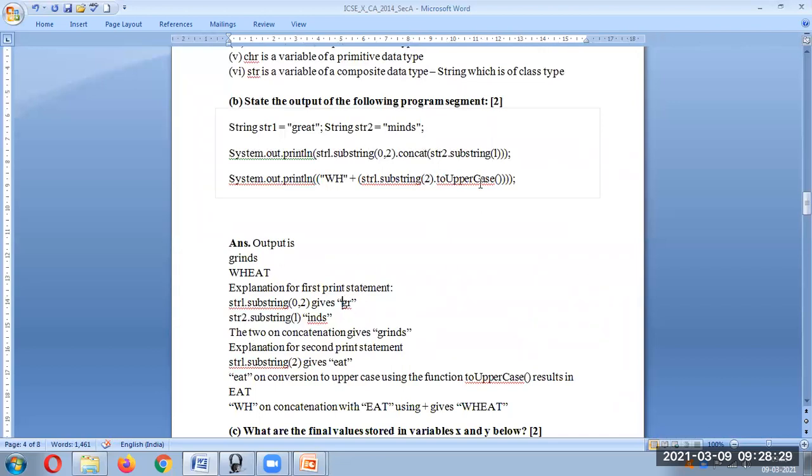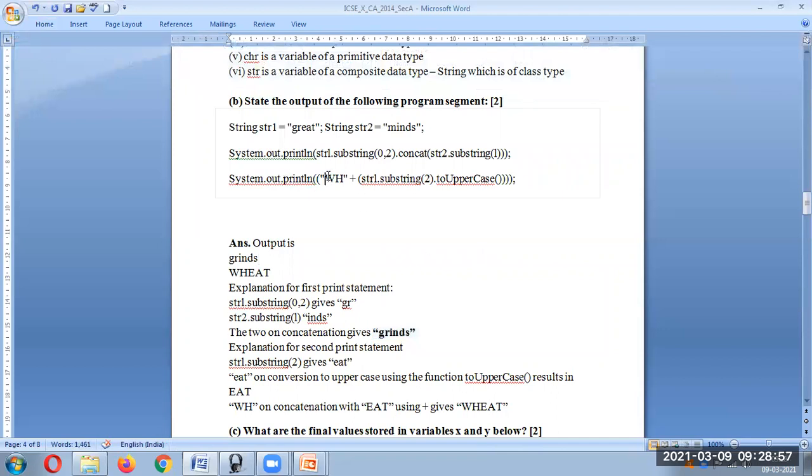Second is concat. Concat means you have to add it. So it will be the substring of str2, I think from 1, so this is 0, so this will start from i. So it will take "i" and "d". So in the first, the output will be "grid". This is the output for the first one.